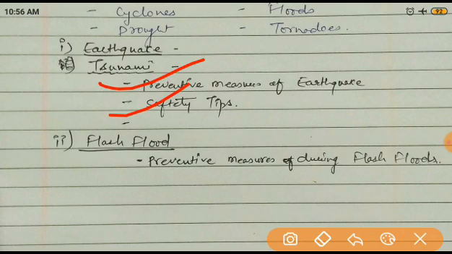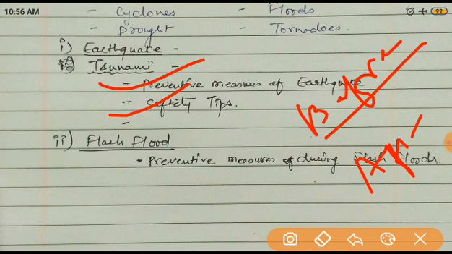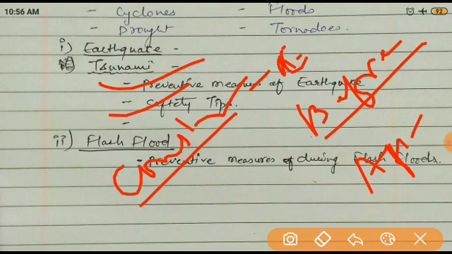So there are two positions, either before the earthquake or after the earthquake. If before the earthquake, what we have to do is construct a building according to the earthquake. The foundation should be proper. Second, you should always keep a first aid box at your home.